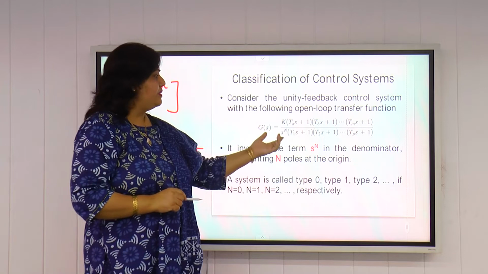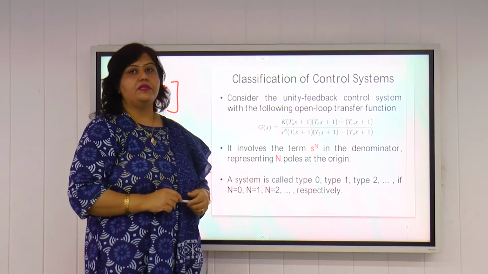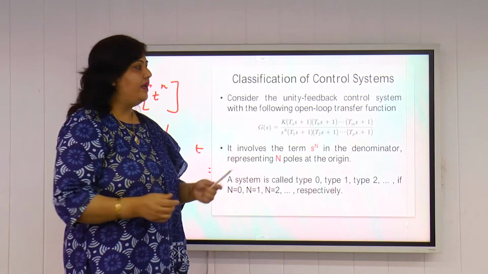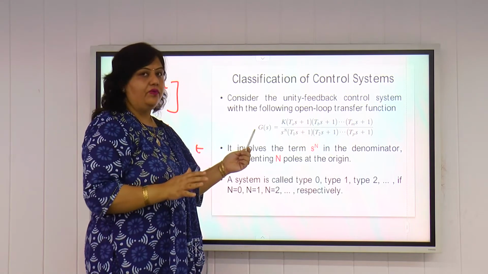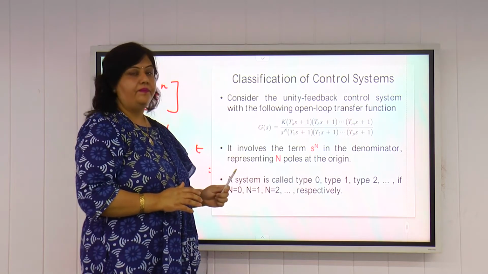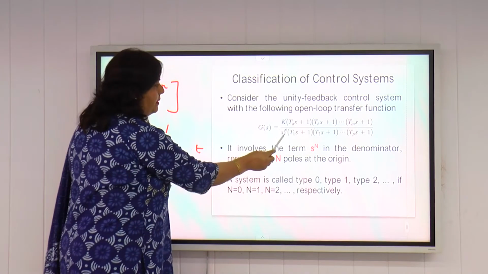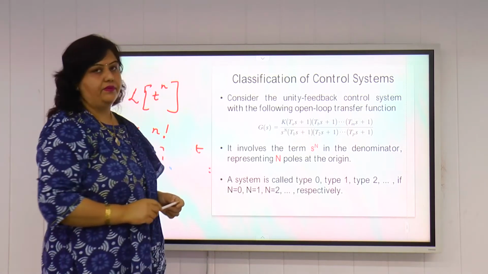And the general expression for G(s)H(s) is equal to this. For a unity feedback control system, we have H(s) equal to 1. So we can write G(s) to be equal to this. If we see this expression, what is this capital N? This capital N is known as the type of the system.